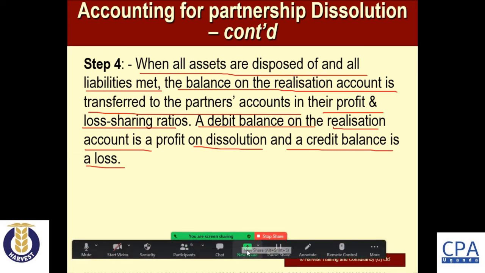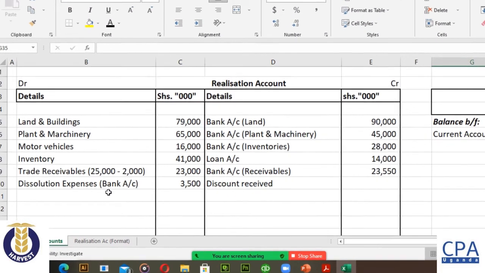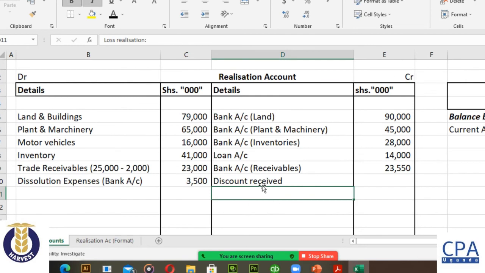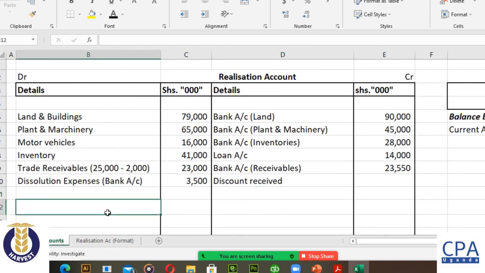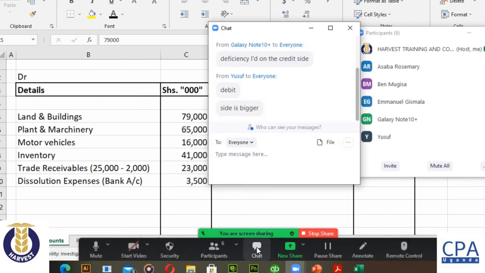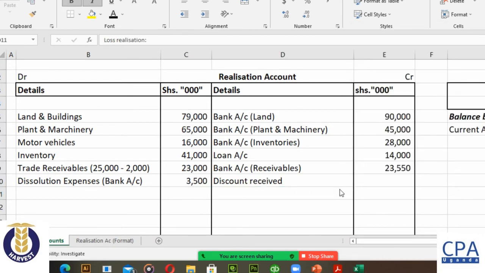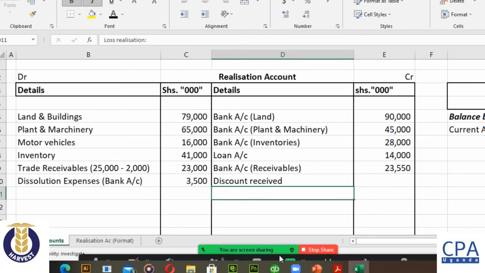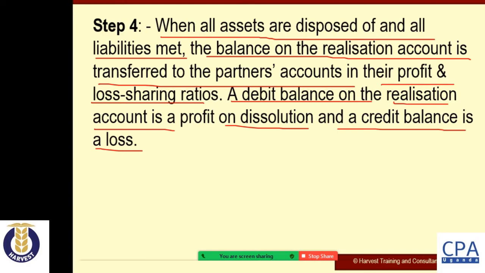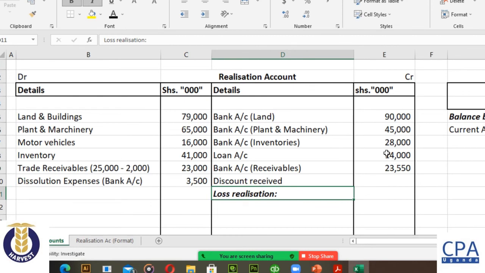Now, I want someone to tell me, how much do we have to close off this account, the realization account? The deficiency is where? Is the deficiency on the debit or on the credit? Debit side is bigger, meaning that the credit side will have the deficiency. Okay, you're right. So it is a deficiency on the credit side. So is this a profit or loss? From the notes we have said here that a debit balance on the realization account is a profit. A credit balance is a loss. Okay. So this is a loss. It is a loss on realization.